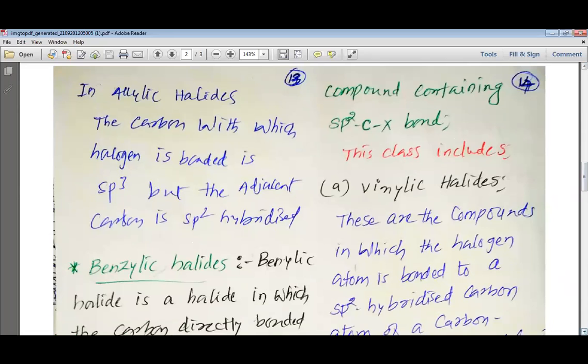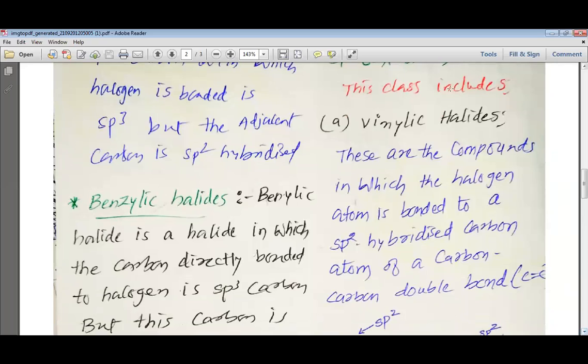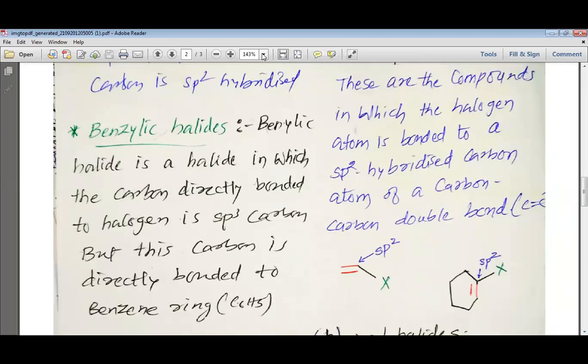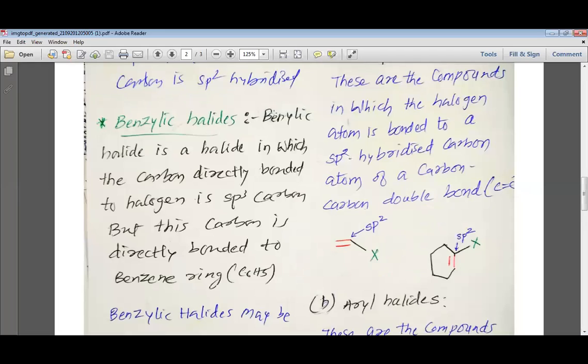Now we are going to study the classification in which the halogen is directly bonded to an sp2 hybridized carbon. This type of compounds contains vinylic halides. So let us try to understand what a vinylic halide is. Let us have a look at this, my dear students. A vinylic halide is a halide in which the X atom is directly bonded to an sp2 hybridized carbon.